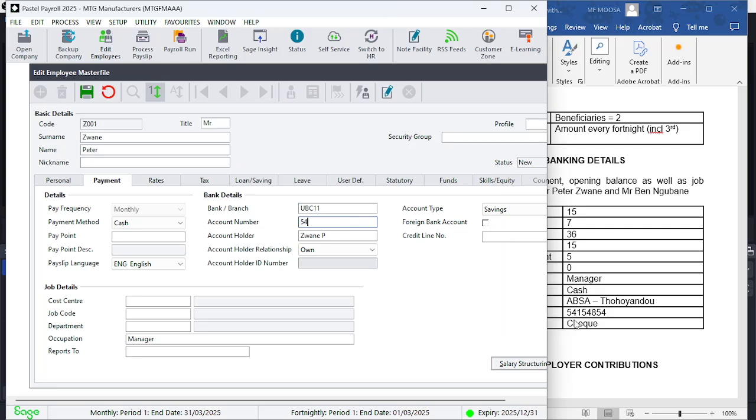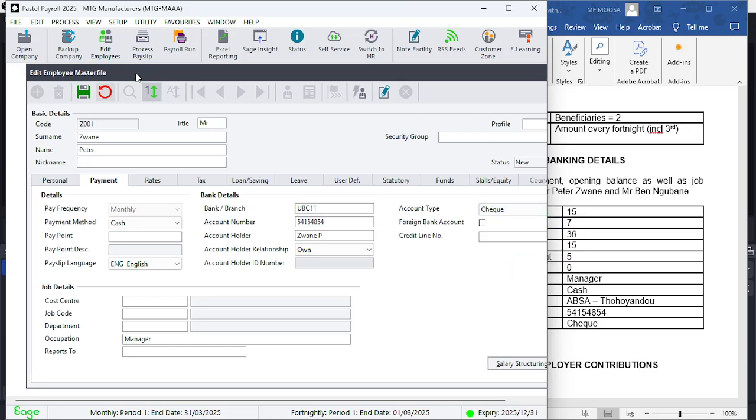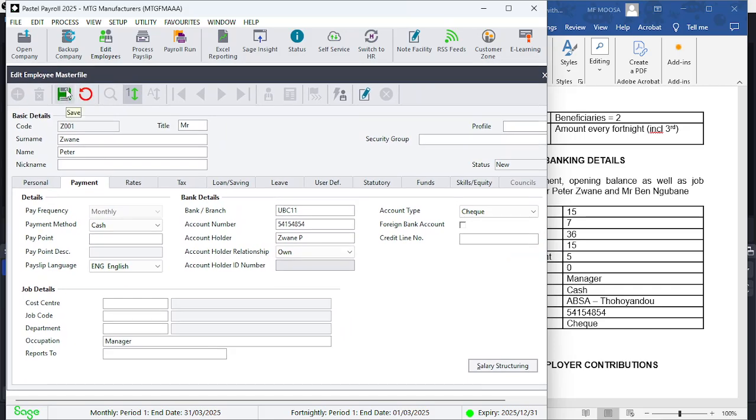It's 5415484. And at this stage it's a check account. 5415484, and the check account here. Well, there's no check account, so we could use, well, there's a check account here, there it is. And then we're going to click save. Like I mentioned to you, when you click save and you find it still hanging, click save again, and it's not a problem. It all gets solved.